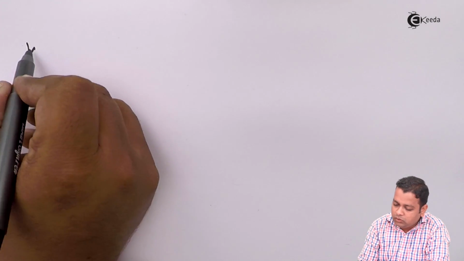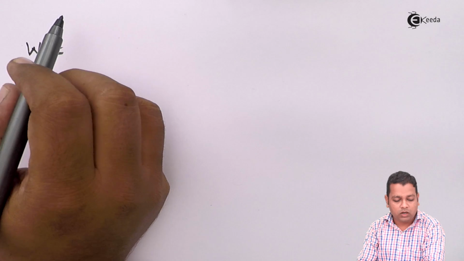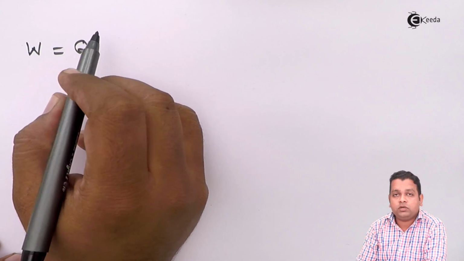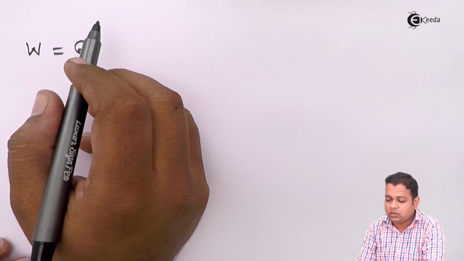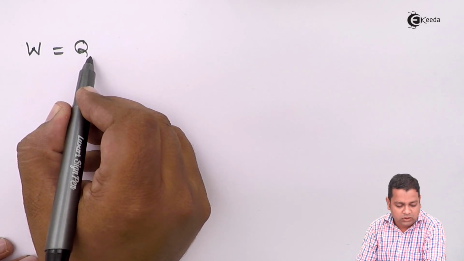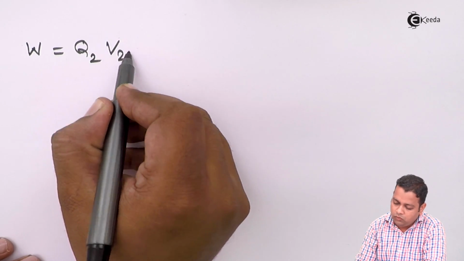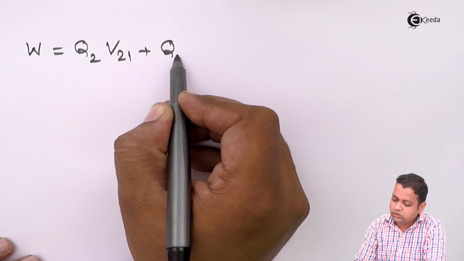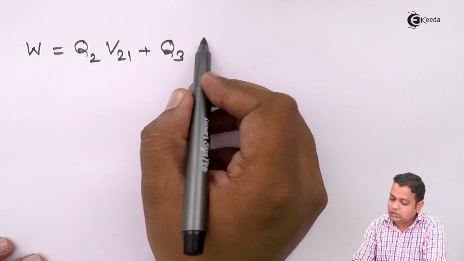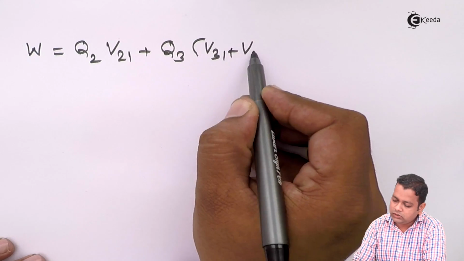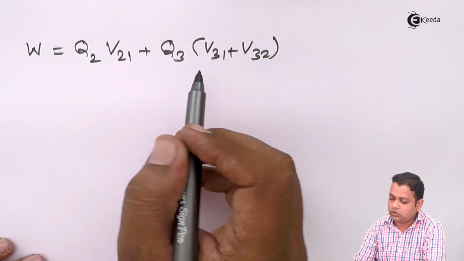total work done we can represent with capital W, or we can say it is the total energy stored in the field of the system of charges. While we bring the charges, we build the system of charges. So here we represent the total energy stored, W, or total work done, will be equal to, for the first charge no work done, no energy stored. Hence for the second charge we write the first term Q2 into V21. For the third charge there will be 2 pre-existing charges, hence we write V31 plus V32 in multiplication with Q3.